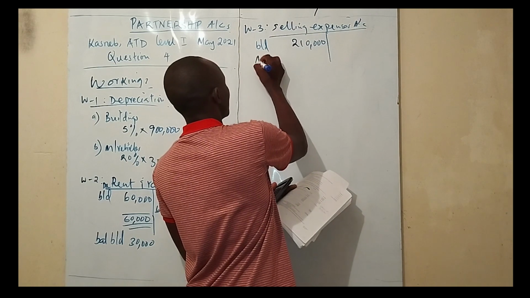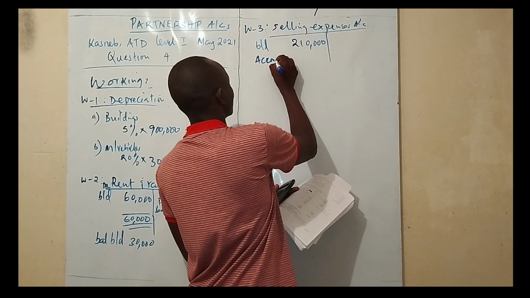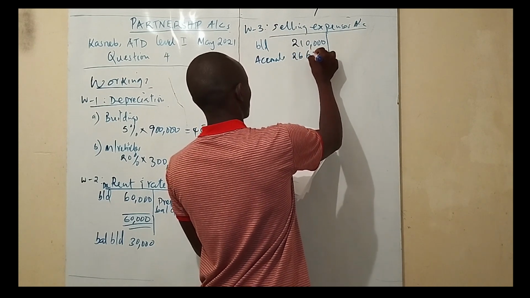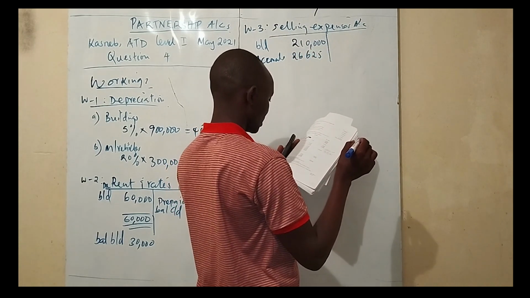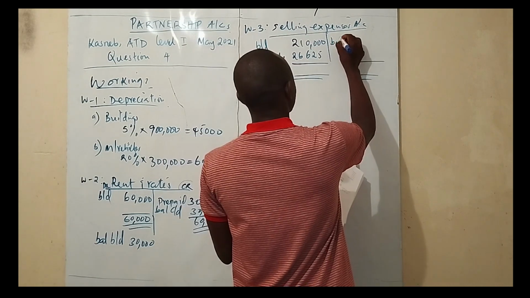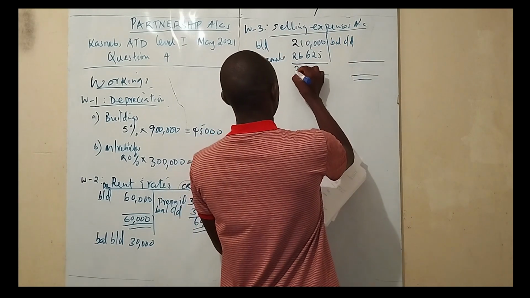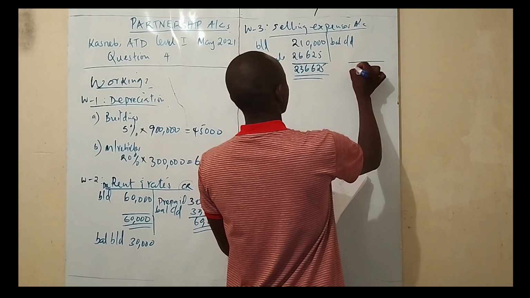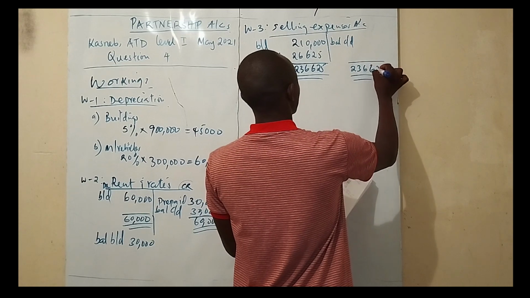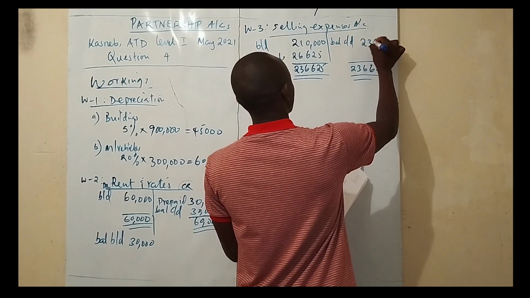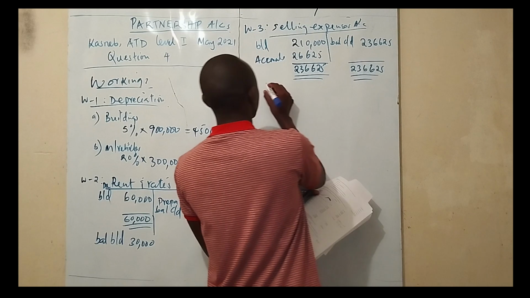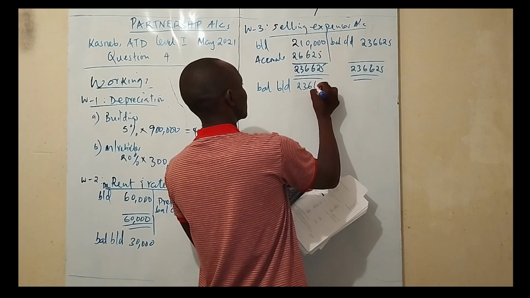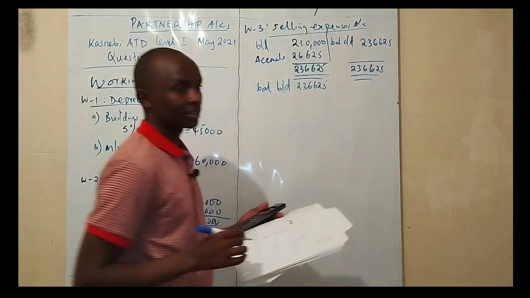So you add accruals of 26,625. Meaning our balance carried down is 236,625, and our balance brought down will be here, 236,625, right?